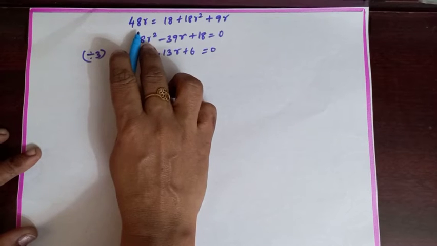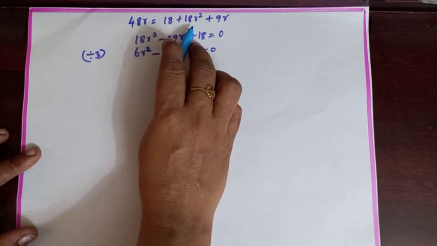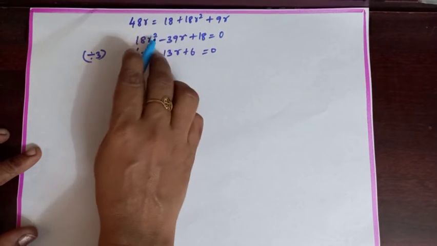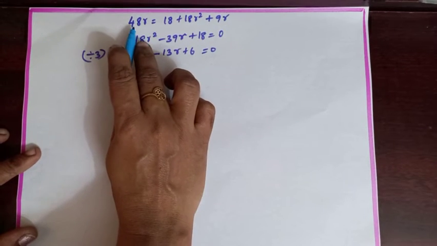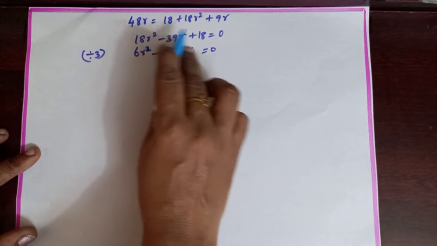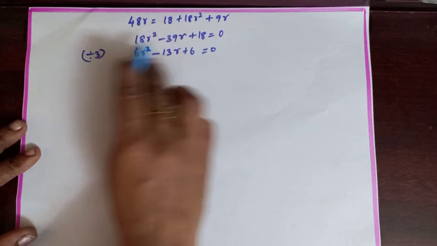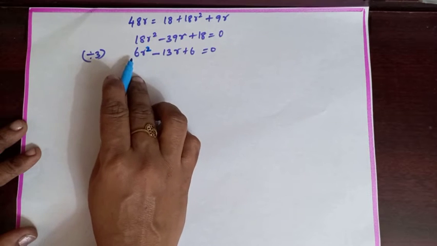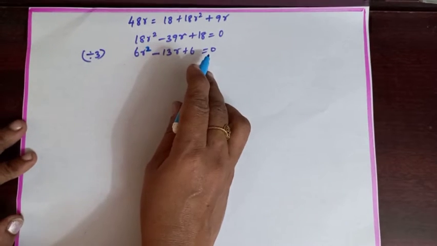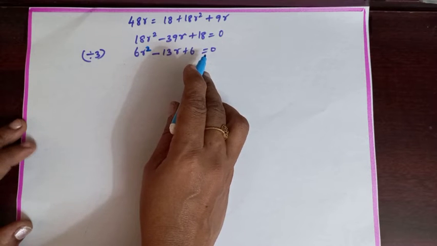After taking LCM, 48R equals 18 plus 18R square plus 9R. So bring everything to one side: 18R square minus 48R plus 9R is minus 39R plus 18 equal to 0. Now divide this by 3. We will get 6R square minus 13R plus 6 equal to 0. It is in the form of a quadratic equation.